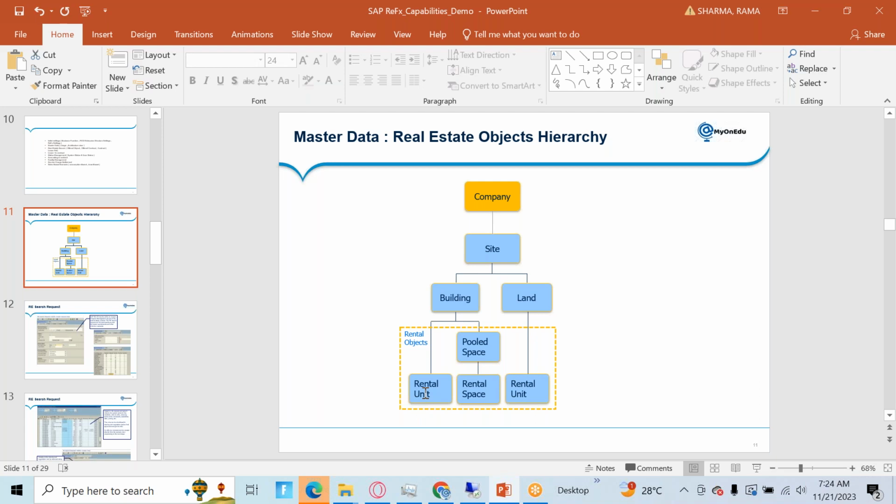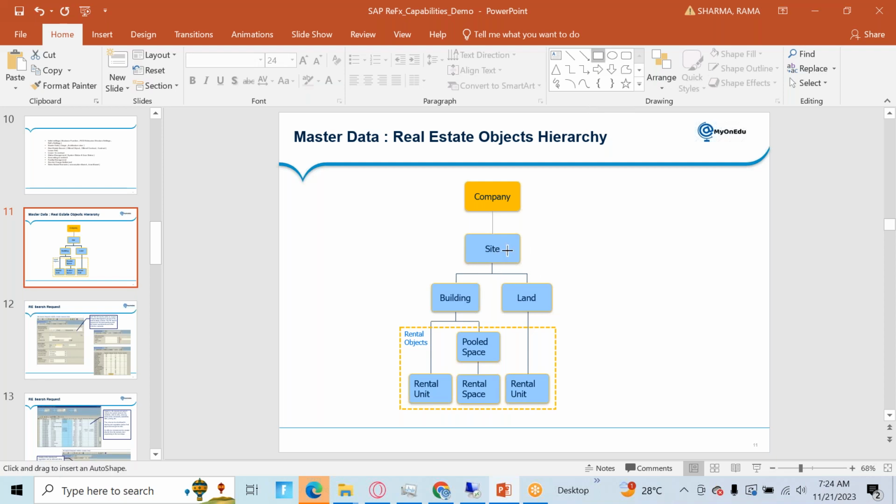So in that case, for example, if you want to do some maintenance on some floor, let's say some tube light is broken on that particular floor, it is not possible to use any direct object to take a reference for that maintenance. This is just a very simple example. You have business entity, building, and directly you go to the rental unit. So what you can do is create architecture objects as per your requirement. It's flexible. It's not a fixed hierarchy.